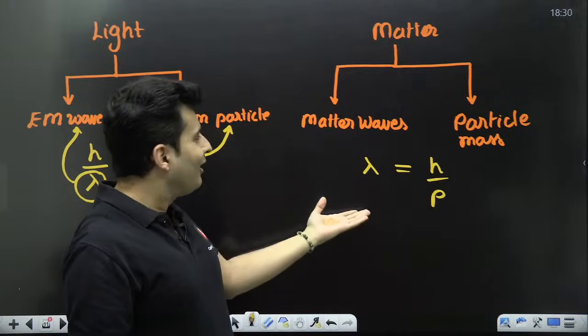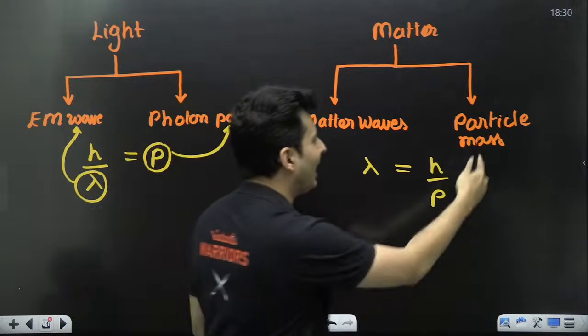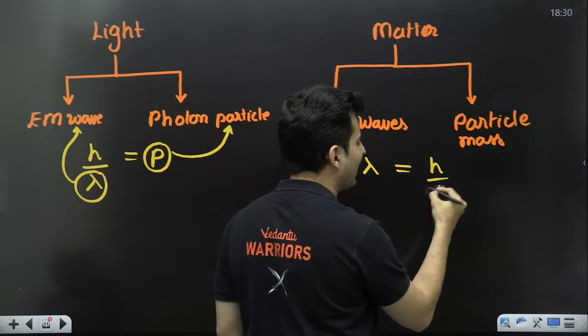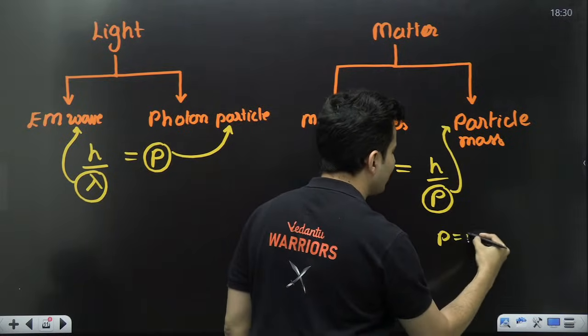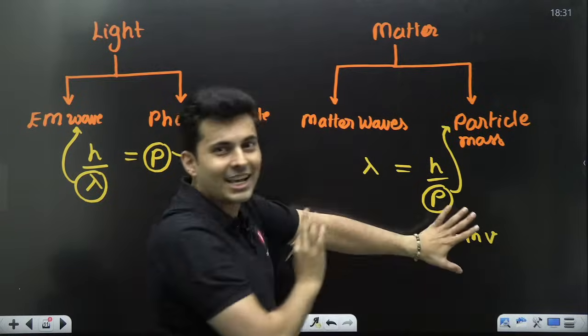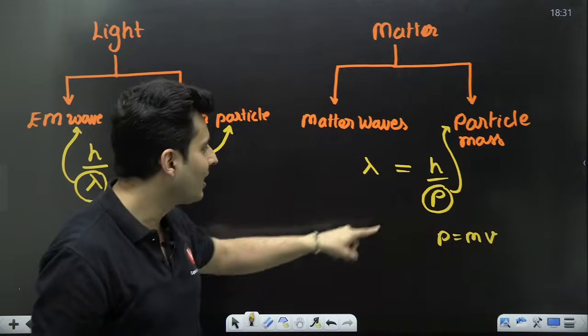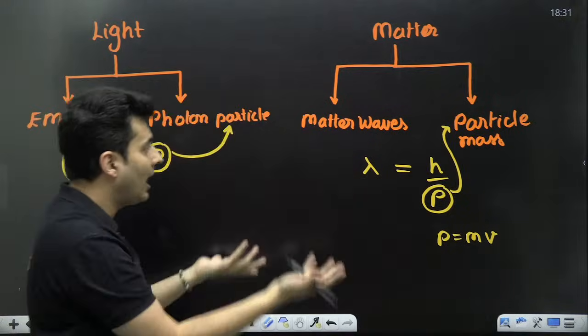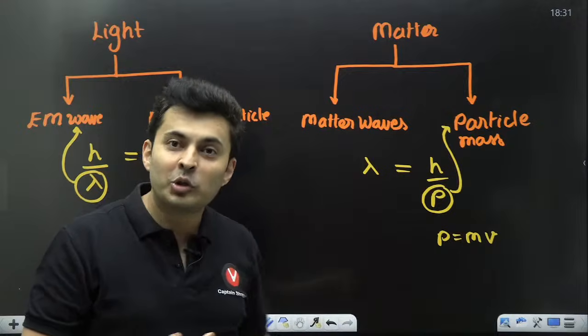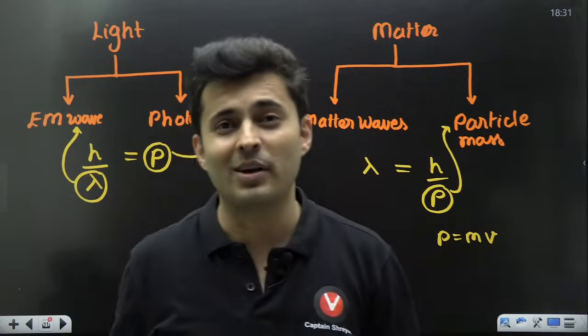And then he said, hey, listen, your particles which have mass, they have momentum, right? And the momentum we know is mass into velocity. So here we can write mass into velocity, and then the wavelength will be h by p. He just interchanged, and guess what? It came out to be true. Experimentally also it was proven.